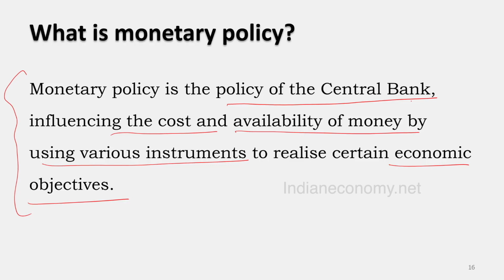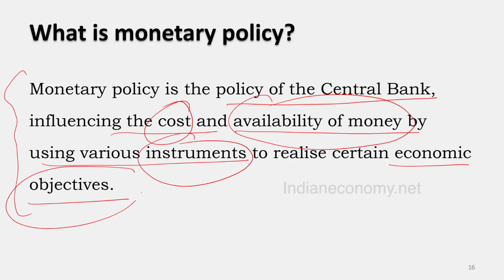Monetary policy is the policy of the central bank. That part is okay. Influencing the cost. So what is cost? We will see it soon. Availability of money. What is availability of money? Using various instruments. What instruments? To realize certain economic objectives. What are these objectives?